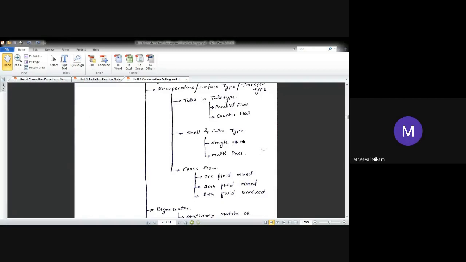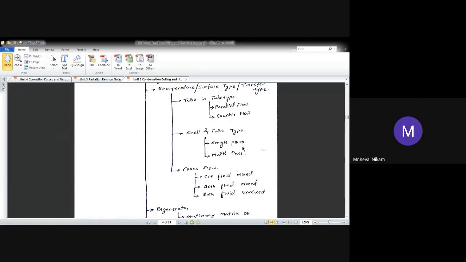Now what is going to happen? The same tube is going to pass through a different portion of the shell. So it depends upon whether it is a single pass or a multiple pass. It means a fluid is going to pass through one tube at one point, or it is going to pass through the same point only but at a different path, different tubes. So it depends upon single pass and multiple pass.